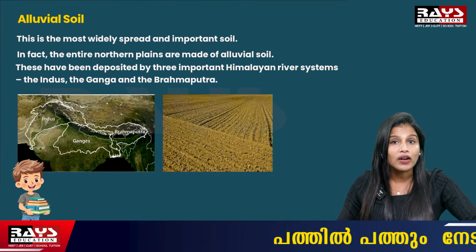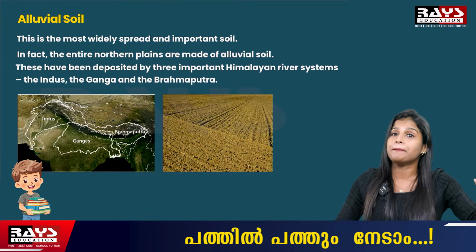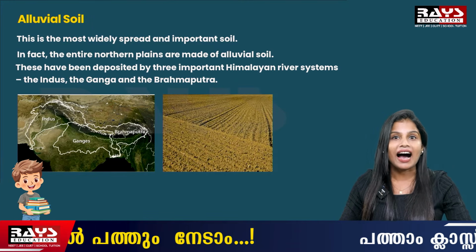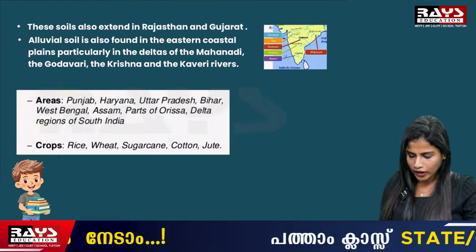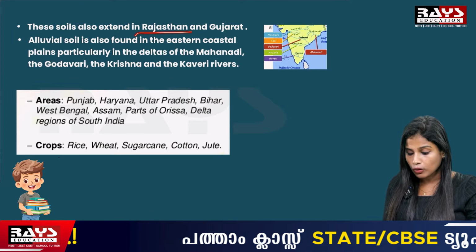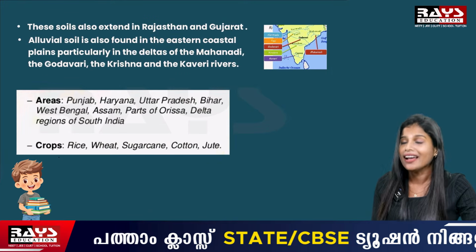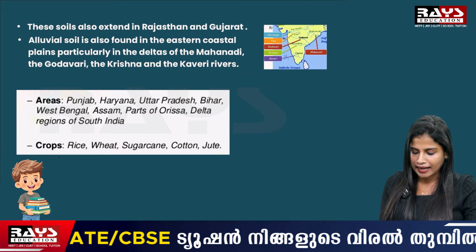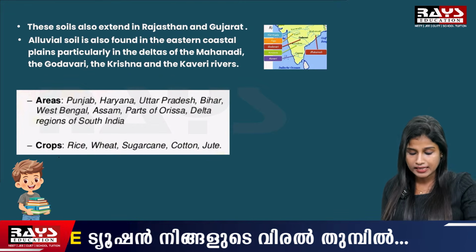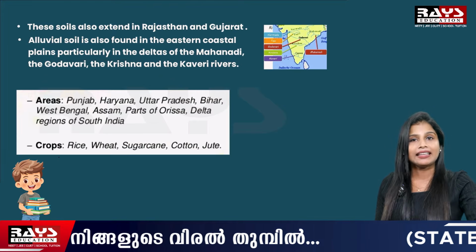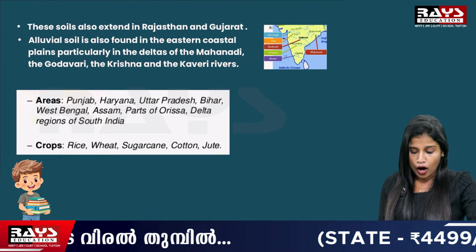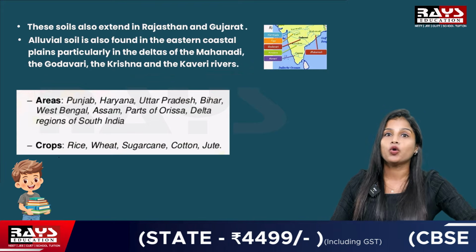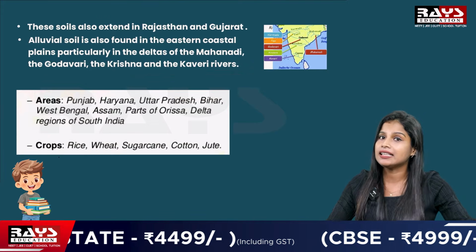This soil also extends into Rajasthan and Gujarat. Accordingly, alluvial soil is also found in the eastern coastal plains, particularly in the deltas of Mahanadi, Godavari, Krishna and Kaveri rivers.